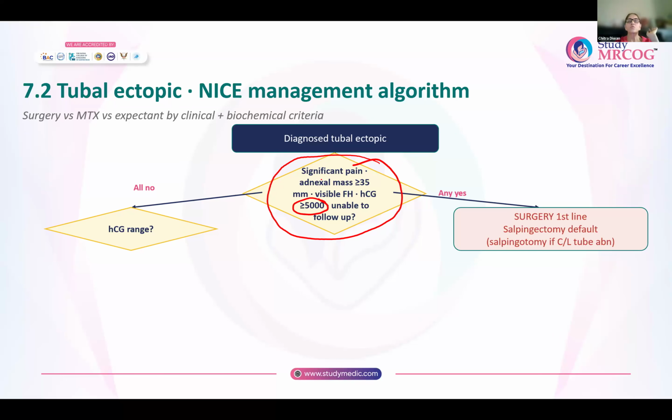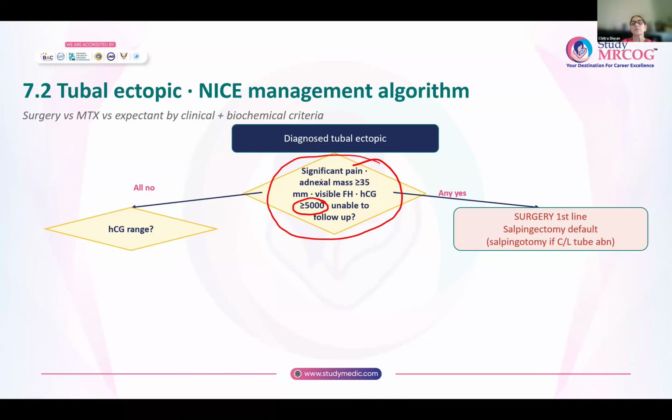So, if it is yes to any of this, that means significant pain, the large adnexal mass, fetal cardiac activity seen, HCG more than 5,000, and the lady says, I cannot come back for follow-up. Don't think of any other option. Straight away, you offer her surgical management. And by default, the type of surgical option is a salpingectomy.